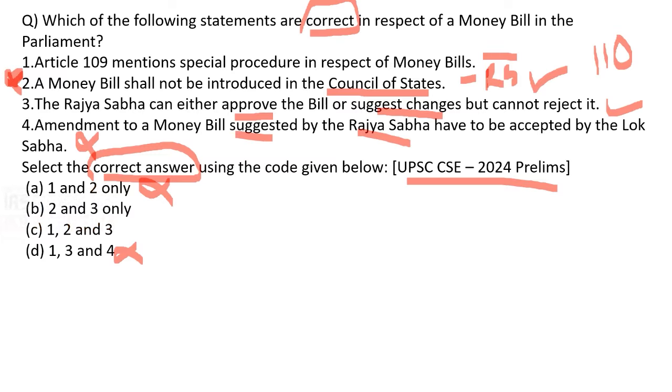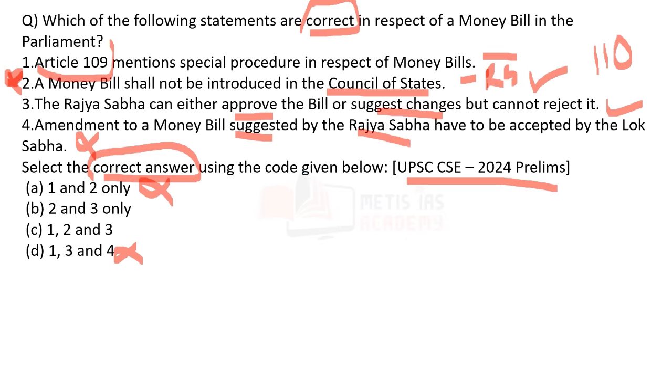Okay, in that case, option 4 or statement 4 is wrong, which means again when we see the options, already we have eliminated D. Okay. So there is not much elimination after seeing this particular statement. So what happens is statement number 1 becomes important for us. But unfortunately, we have not discussed statement 1. But just to recall, Article 109 of the Constitution of India.